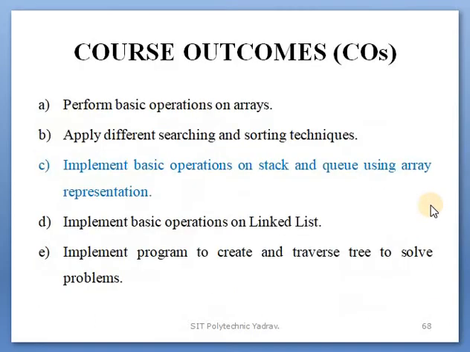After that, course outcomes. Course outcome means after the completion of the course, what you are able to achieve. So CO3, that is, implement basic operations on stack and queue using array representation. This CO is achieved after the completion of unit number 3.